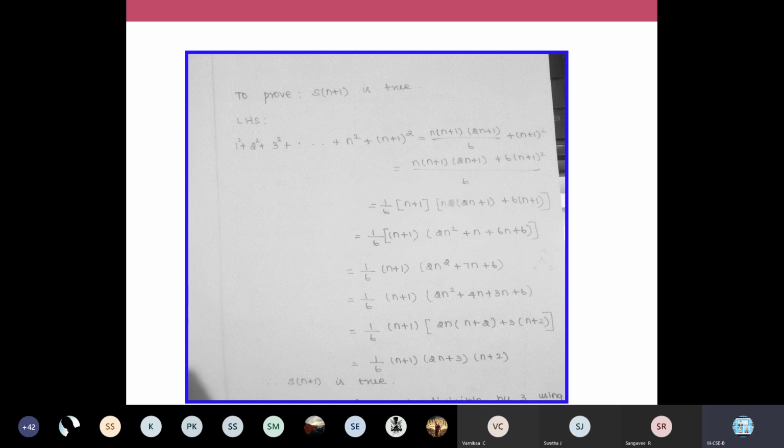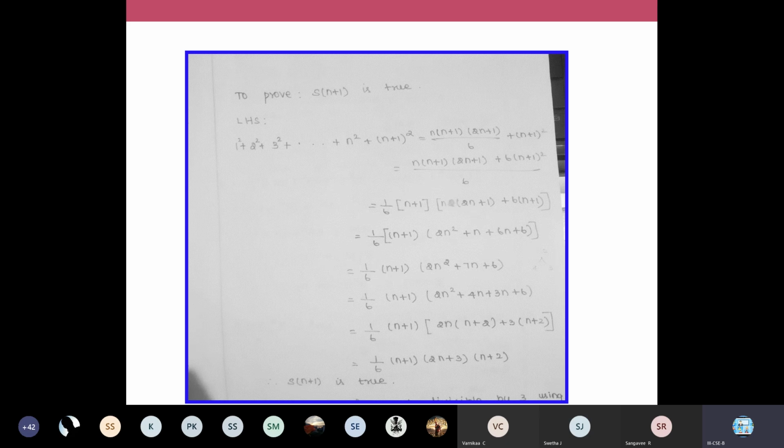To prove S of n plus 1 is true, in your left hand side you just increase the term by 1. Already till n squared it is given in your question. You include one more term, n plus 1, as your last term and write n plus 1 whole squared. We have to prove that this statement also holds true according to your given question. Here you have to utilize your assumption. I have already assumed that 1 squared till n squared, its value is n into n plus 1 into 2n plus 1 by 6. That assumption you have to apply here and write the last term n plus 1 the whole squared in the right hand side.